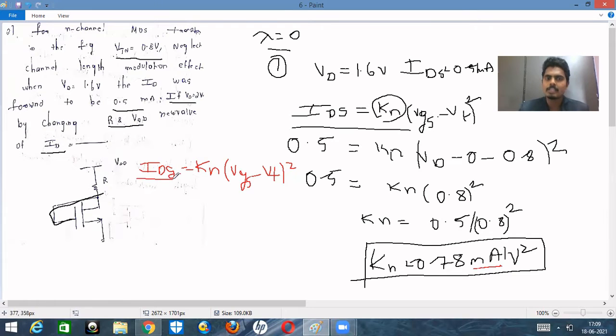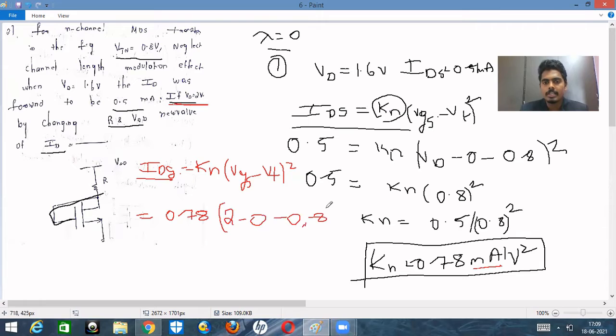So therefore we need to find the value of IDS is equal to Kn. What is Kn? 0.78, no need to write milli, into (VG minus VS). VG, what is VG? VG is nothing but VD. Here the new VD value is 2 minus VS value is 0 minus VT value is fixed, right?